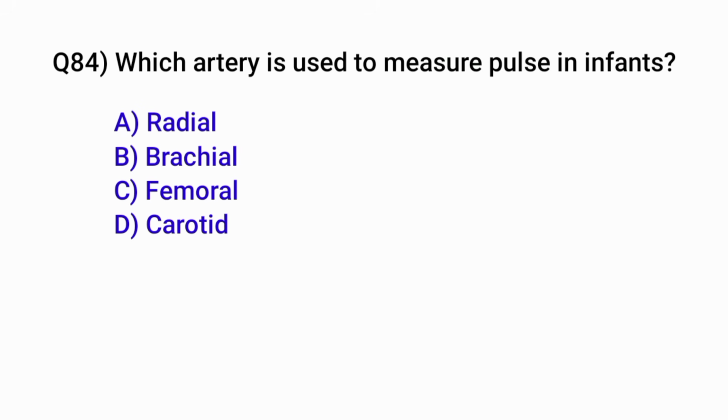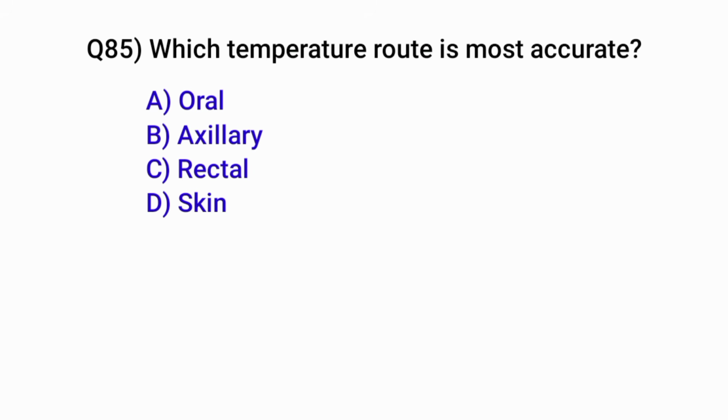Question number 84. Which artery is used to measure pulse in infants? Correct option is B. Brachial artery. Question number 85. Which temperature route is most accurate? Correct option is C. Rectal route.